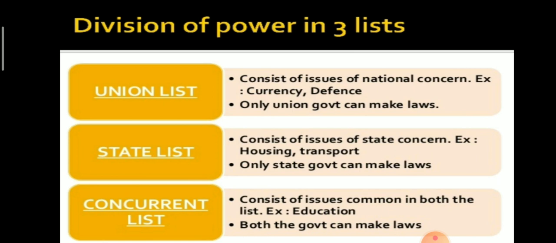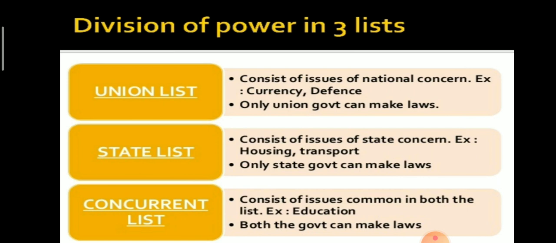So union list. The union list is the longest of the three lists. It comprises 97 subjects which are of national concern. For example, defense, currency, railway, communication, banking, external affairs, post and telegraphs. And only union government can make laws.